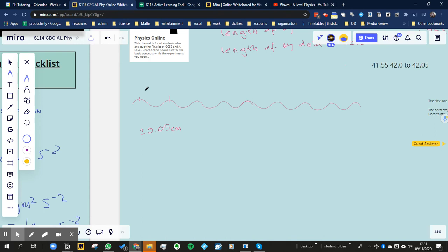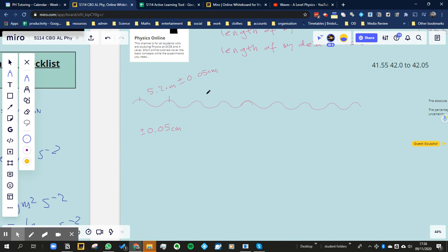And if I measure that and I get, let's say, 5.2 centimeters, then the uncertainty would be plus or minus 0.05 centimeters. So why don't you first of all go ahead and work out what the percentage uncertainty is in that case.